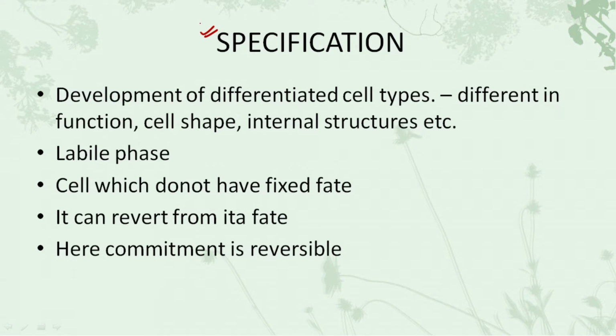So specification means the development of differentiated cell types, different in function, cell shape, internal structures, etc. It is the labile phase, the cell does not have a fixed fate. It can revert from its fate. Here the commitment is reversible.